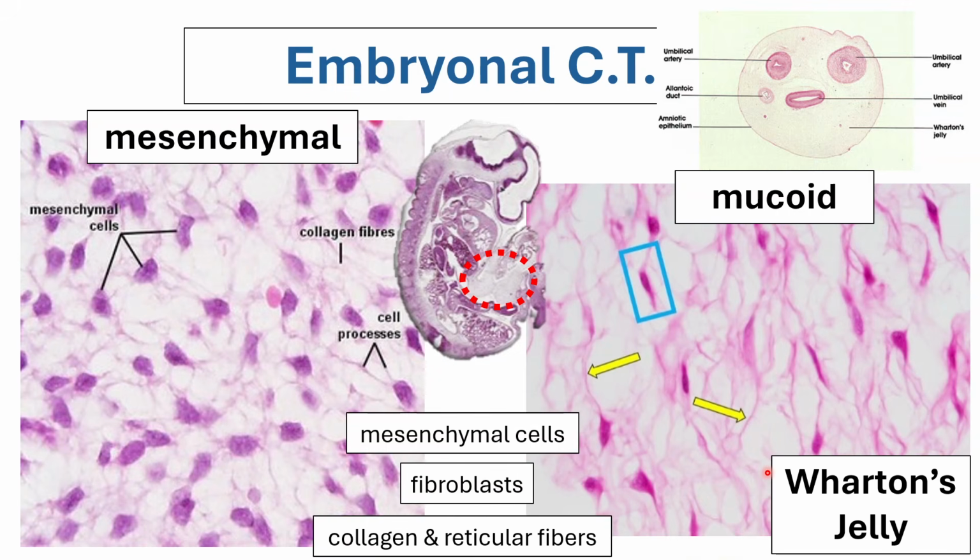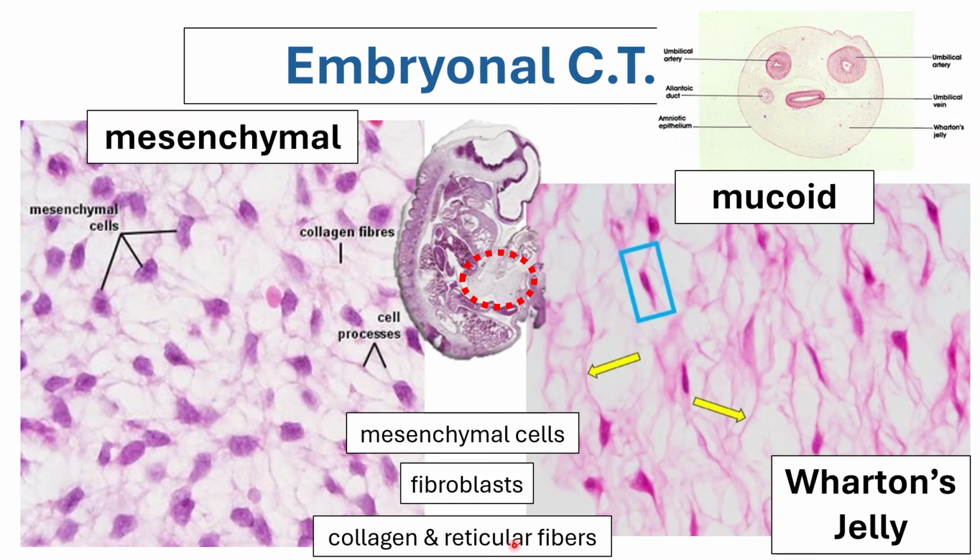Of course, you would have your mesenchymal cells here and here. And then your fibroblasts will be the more flattened cells, such as this one. They are the ones producing the collagen. These mesenchymal and mucoid cells would also have cellular processes, but these are very difficult to distinguish from actual collagen fibers.